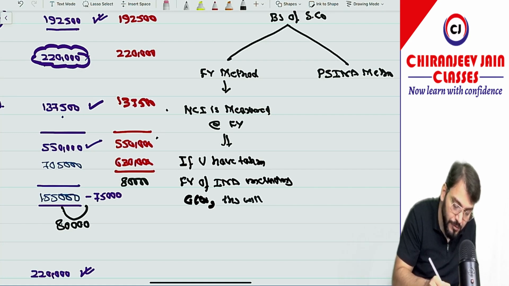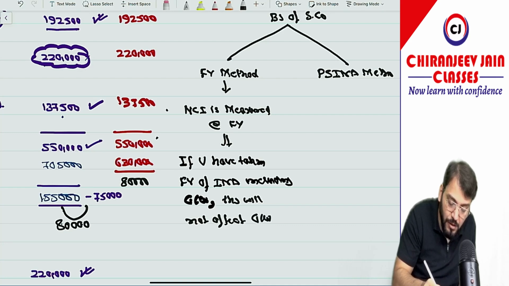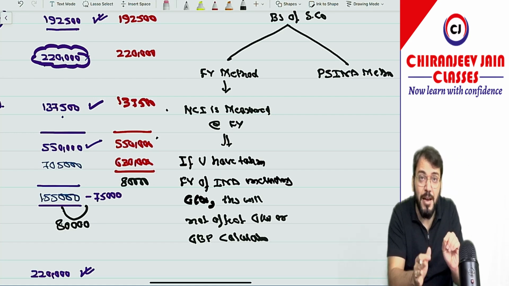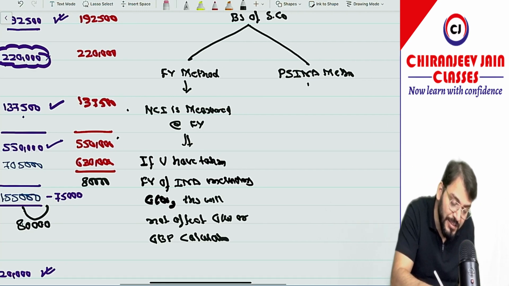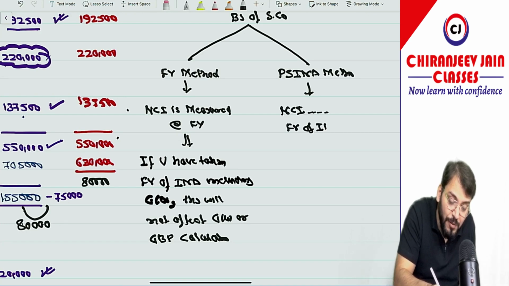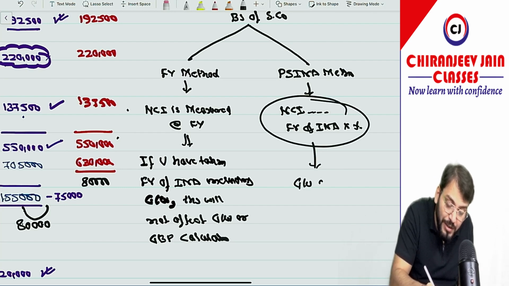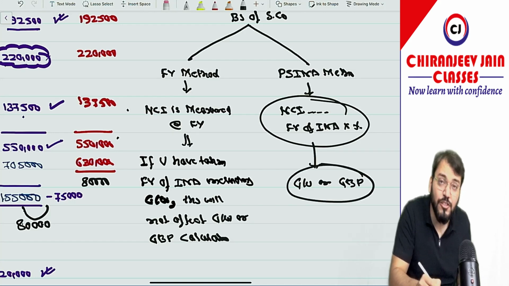This will not affect goodwill or gain on bargain purchase calculation. So whatever goodwill or gain on bargain purchase you have calculated, plus minus goodwill whatever is given in the balance sheet, ultimately your answer remains the same. But in this case NCI is measured by using the proportionate share method. Means what you have done, fair value of INA multiplied by proportionate share. So this will be wrong. If this is wrong, then your goodwill or gain on bargain purchase that you have calculated is also wrong.